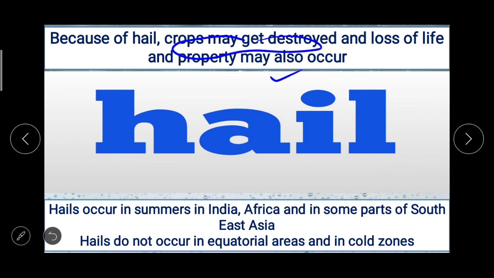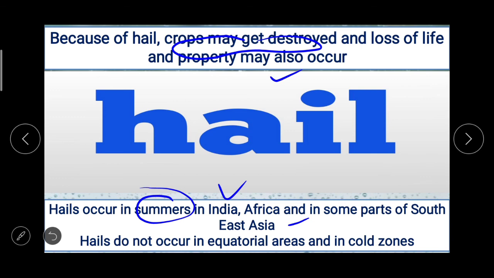But one thing here about hail that we have to understand is that hails occur in summers in India, Africa and in some parts of Southeast Asia, but hails do not occur in equatorial areas. Now why do hails not occur in equatorial areas?